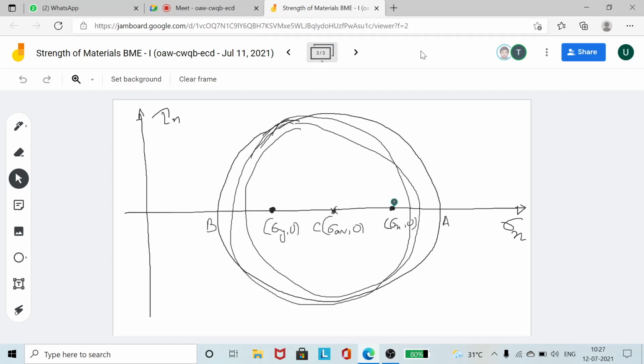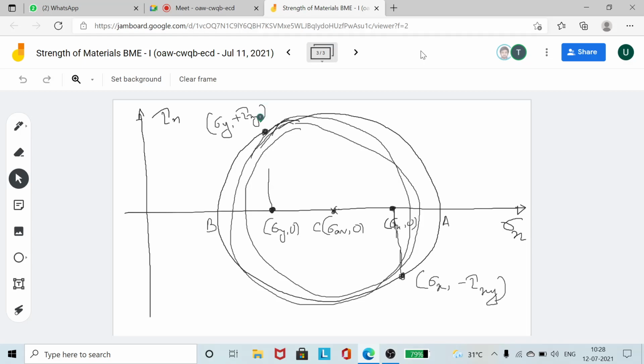Okay. So now, on this point, since the shear stress is minus tau xy, just plot it below the sigma n axis. This is one point which you have to plot. So this is sigma x comma minus tau xy. Then similarly here you plot one point. On the other face, it is sigma y comma plus tau xy. Then you join these two.